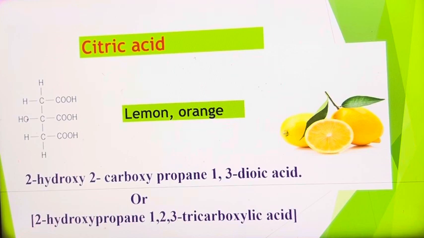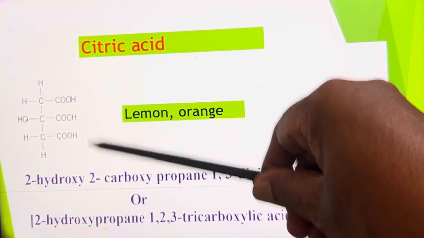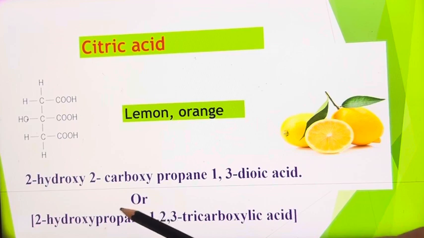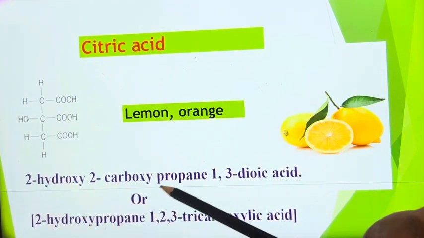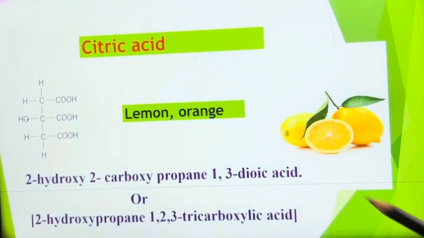Citric acid. Citric acid is present in lemon, oranges, etc., just fruits mostly. It is a tricarboxylic acid. Its IUPAC name is 2-hydroxy 2-carboxy propane 1,3-dioic acid.